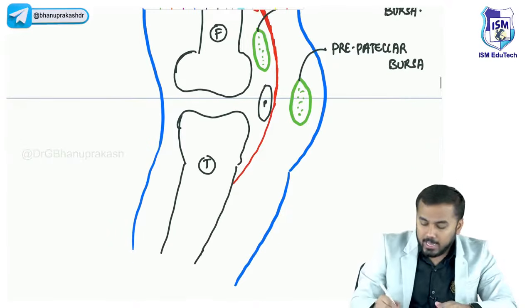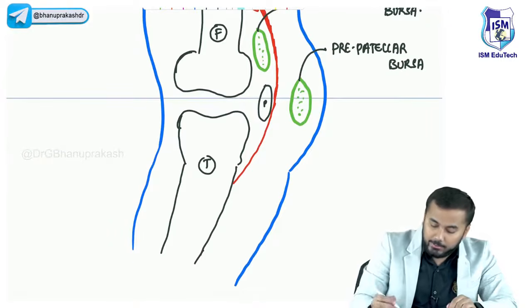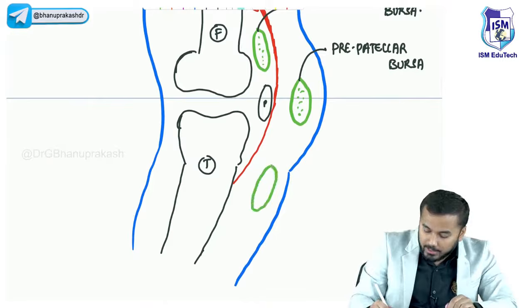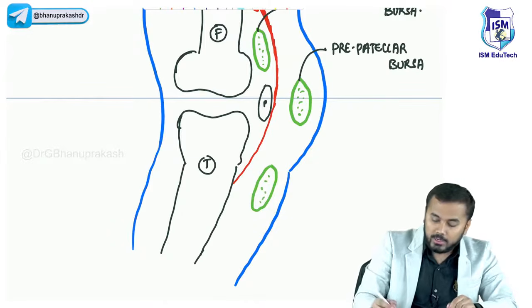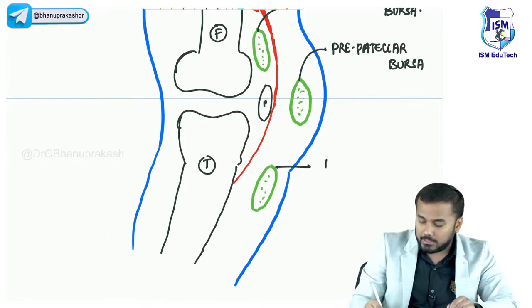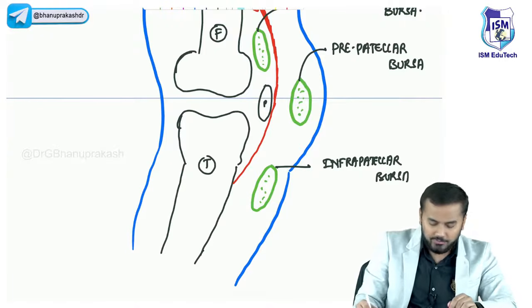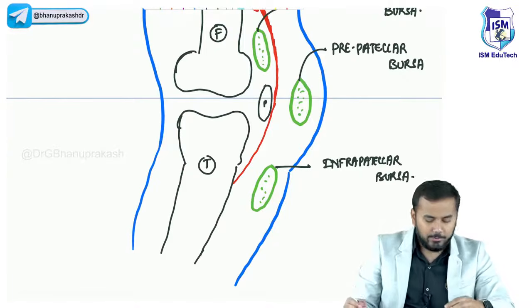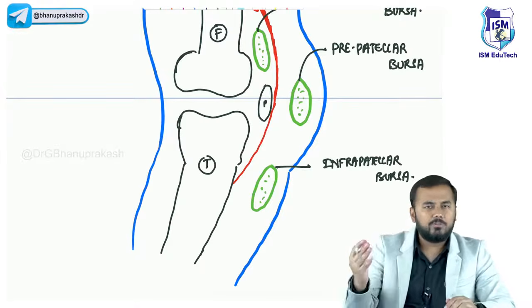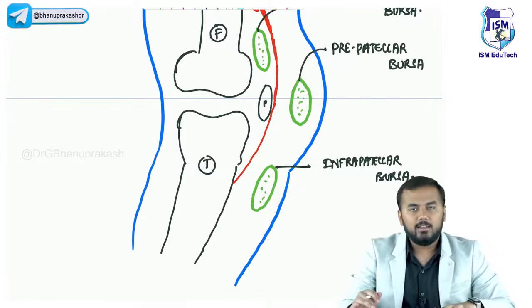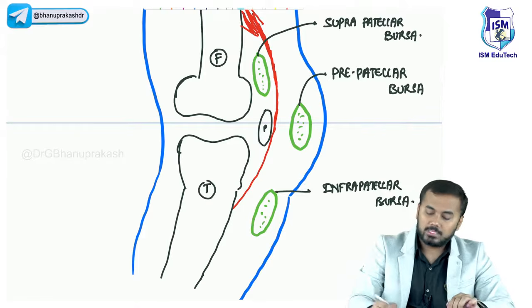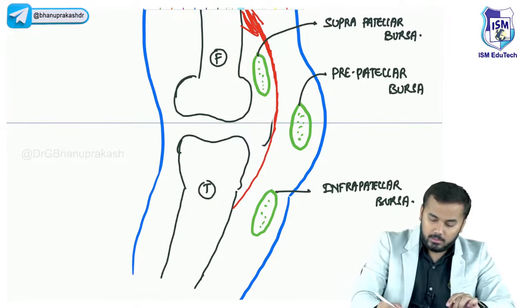And let me draw a bursa below the patella here also, and this one is called infrapatellar bursa. Actually, guys, within this infrapatellar bursa, there are superficial and deep parts also. I'm not going into that detail. Just remember, below the patella, whatever bursa you have is infrapatellar bursa.